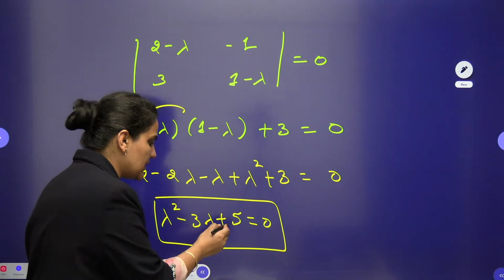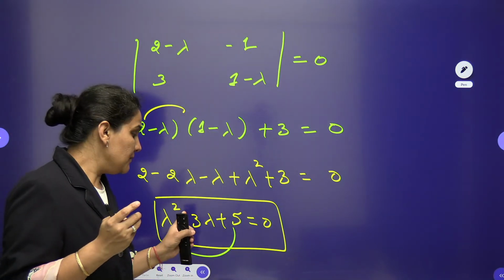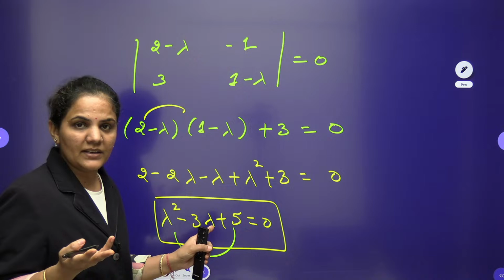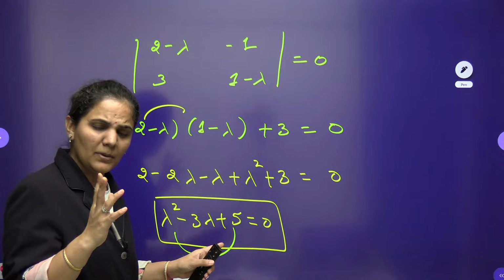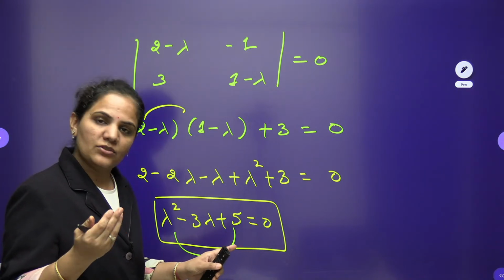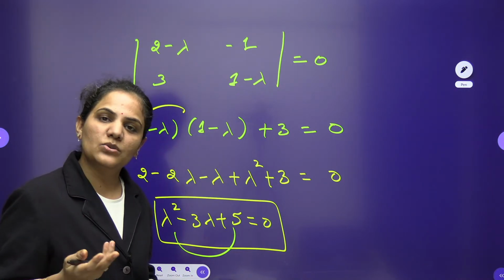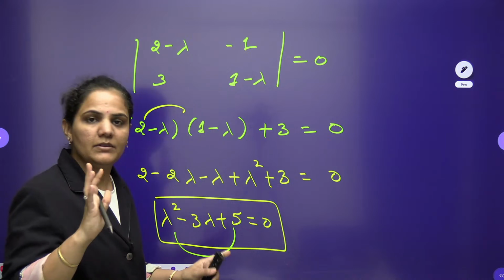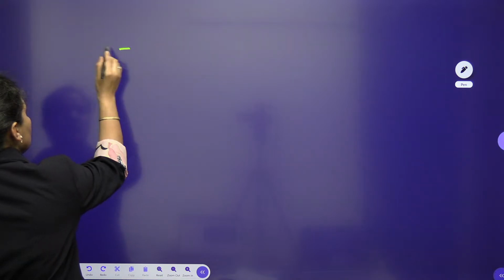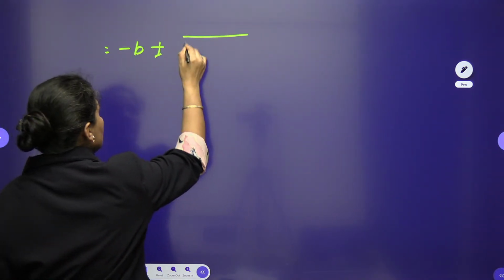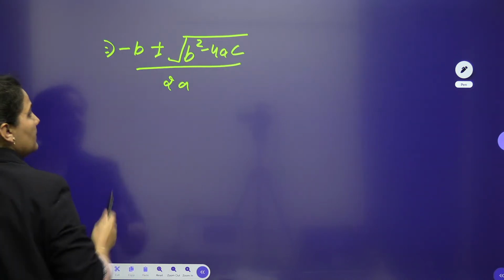If I go with the numbers, I need to find two numbers whose product will be 5, and by doing addition or subtraction I should get minus 3, but I cannot see any number which gives that. 5 into 1 will be 5, but this will not give you 3 or minus 3. So that's why here we need to use the Sridharacharya method, minus b plus minus root of b square minus 4ac by 2a, and by that we will solve this one. That will be the root of the equation.